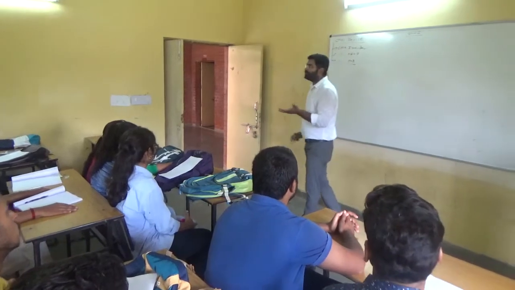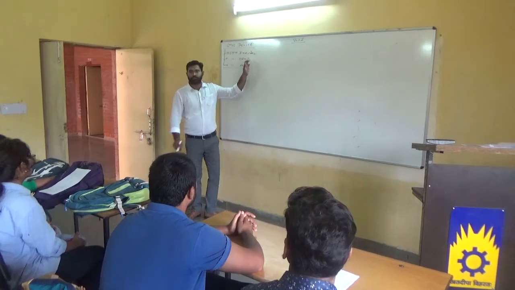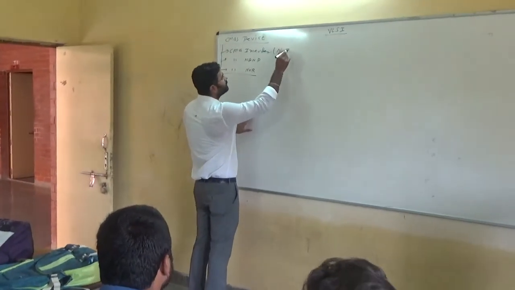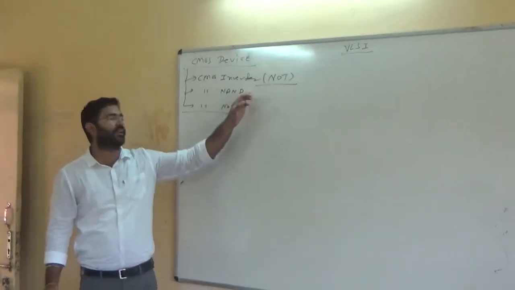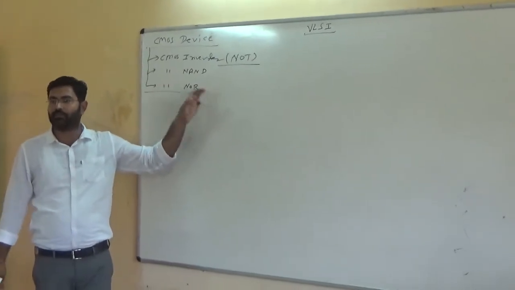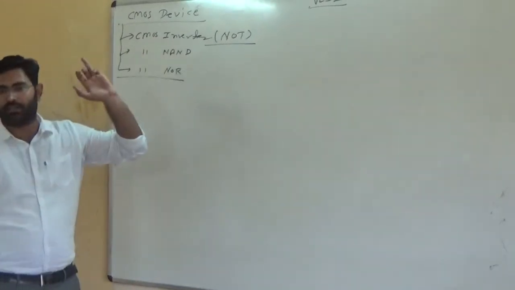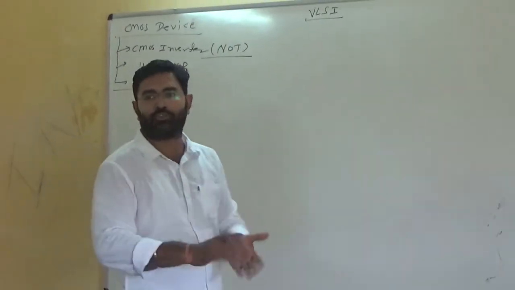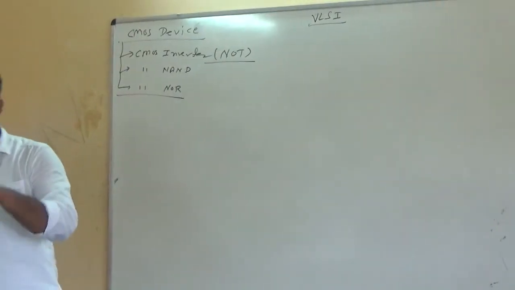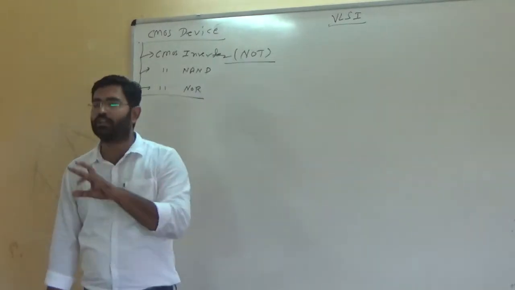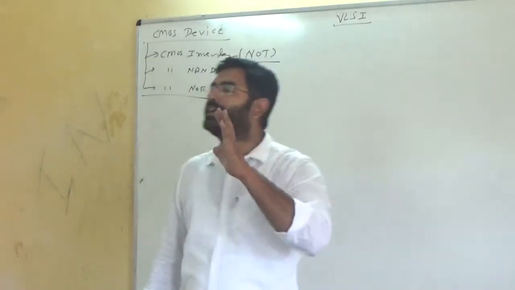So actually inverter, what is the meaning of this word? Inverter is a device which has the ability to provide an inverted output. Obviously, its name indicates this. So you can say this is basically a NOT gate, and I am sure that you have discussed these three gates, NOT gate, NAND gate and NOR gate, in your DE subject in the fourth semester, I think. Yes or no? Yes. So initially the CMOS inverter. Inverter means a device which has the ability to provide an inverted output. Invert means when we give the input 0, we receive the output 1. 0 means logic 0 or logic low. 1 means logic high, the upper level, the supply voltage plus VDD.